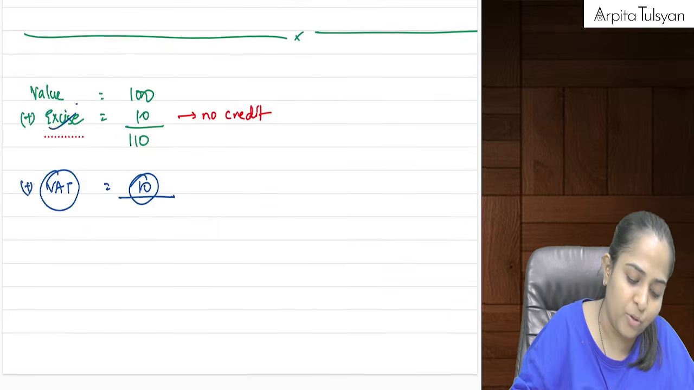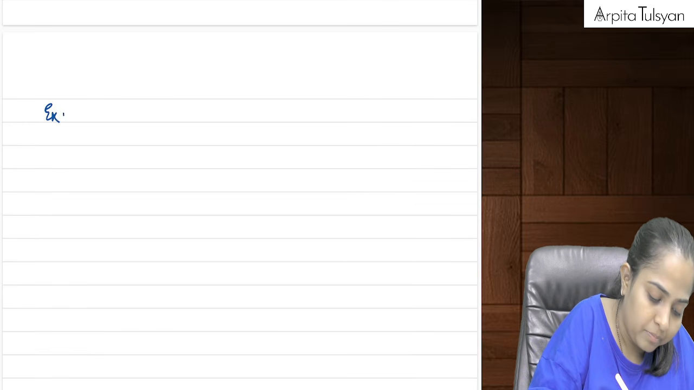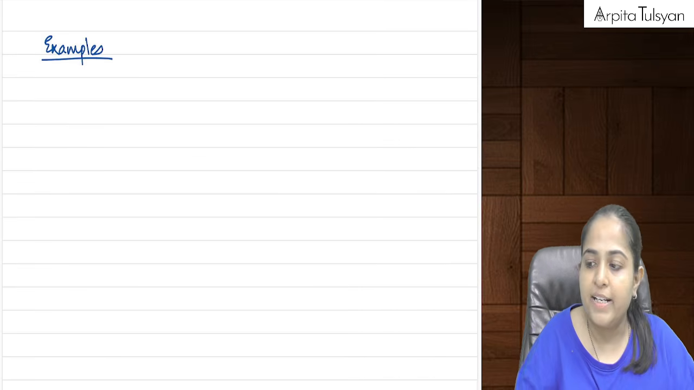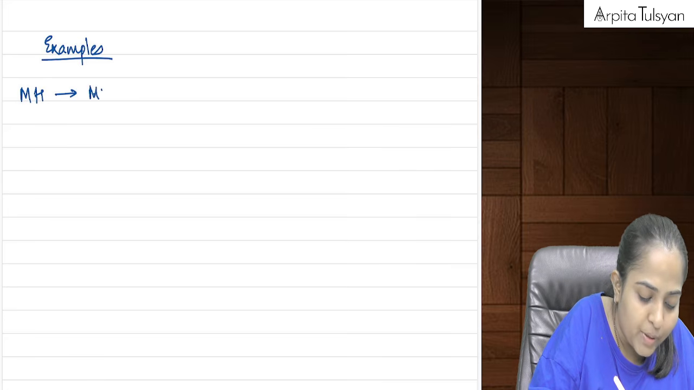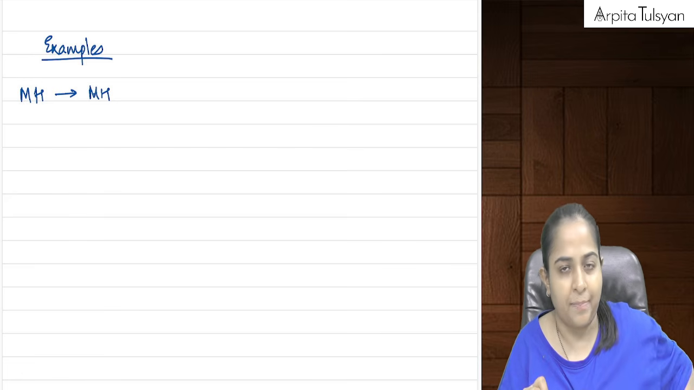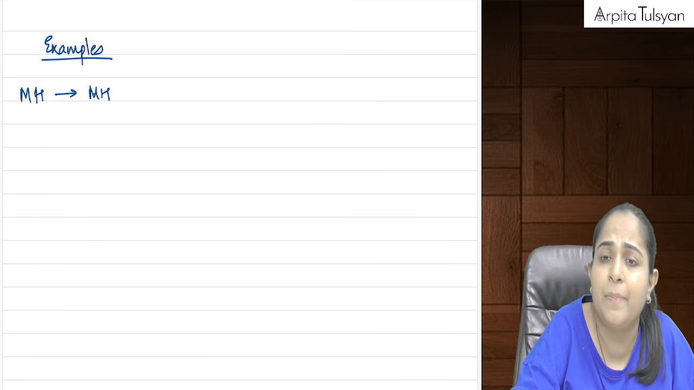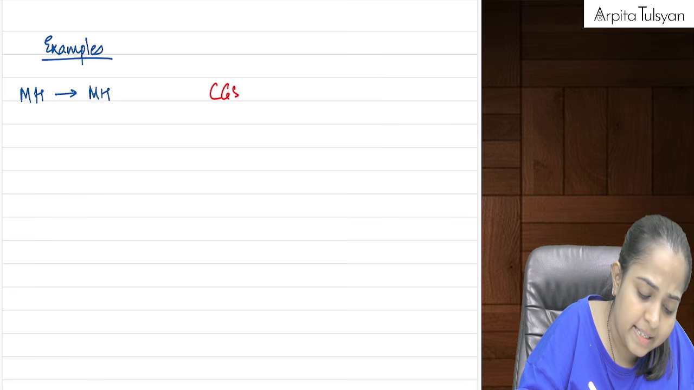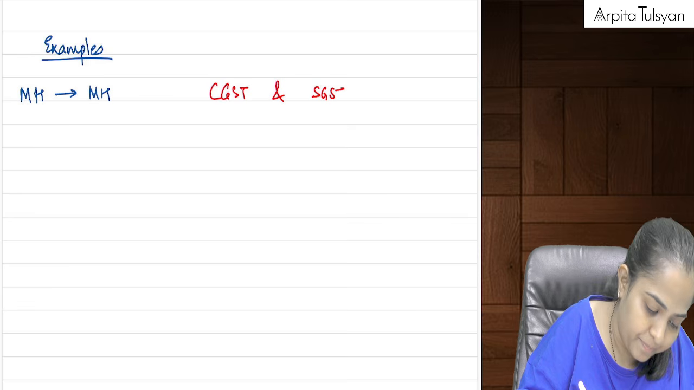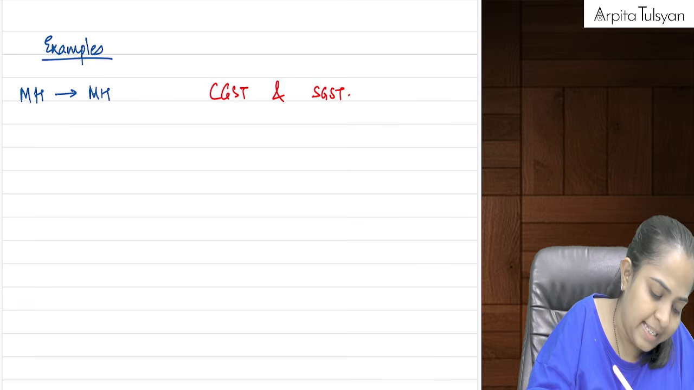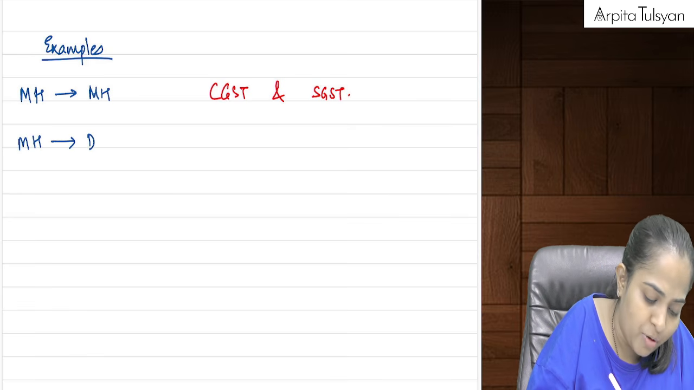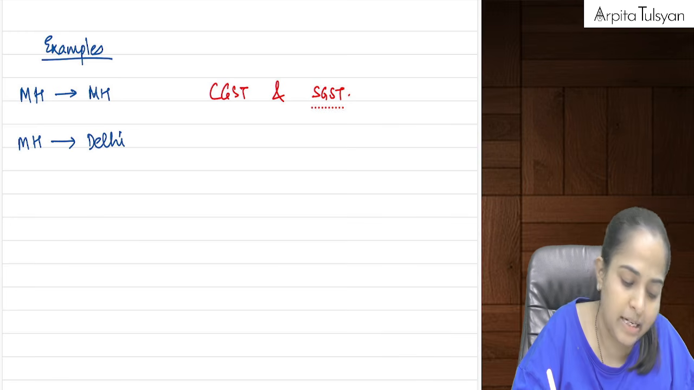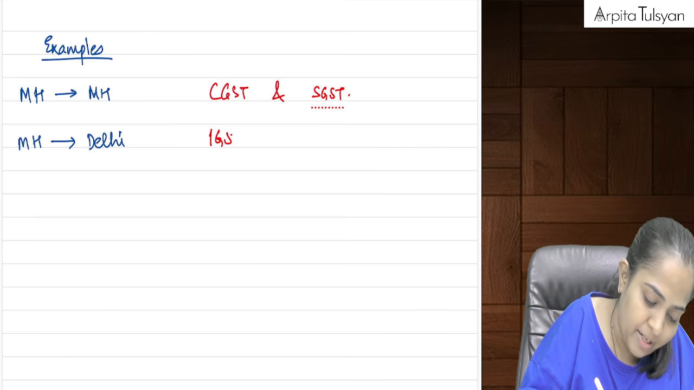Everyone, quickly listen to the examples. Let's say buyer and seller both are situated in Maharashtra. Maharashtra to Maharashtra, the supply is happening. So which tax will be levied? It will be CGST and SGST. Let's say the transaction is happening between Maharashtra and Delhi. Maharashtra is selling it to Delhi. So at that time, IGST will be levied.